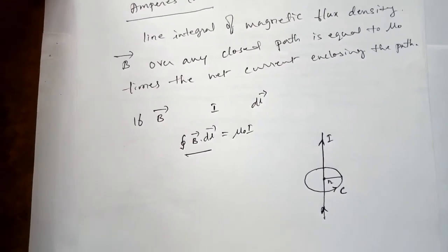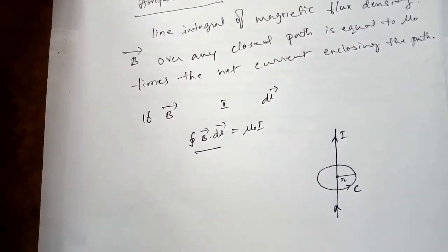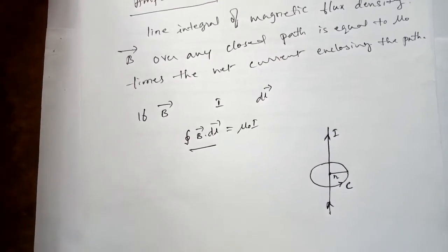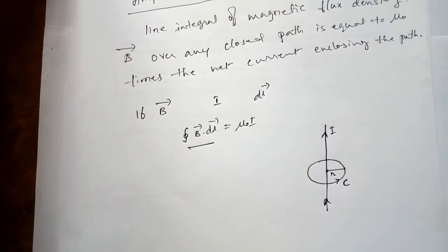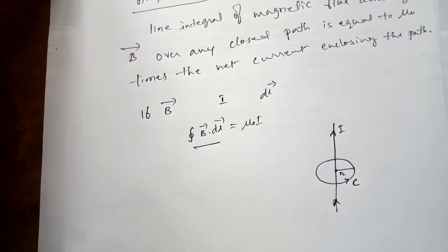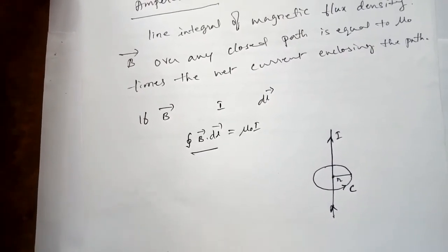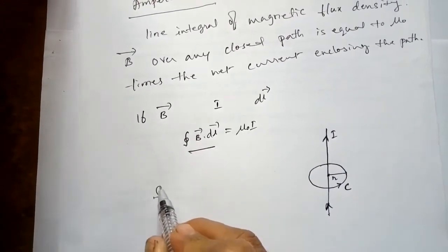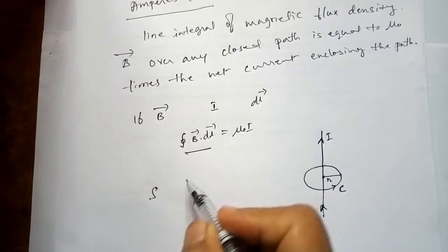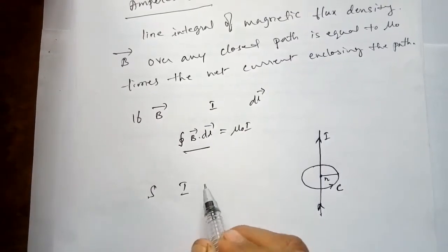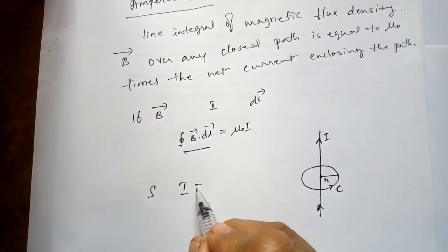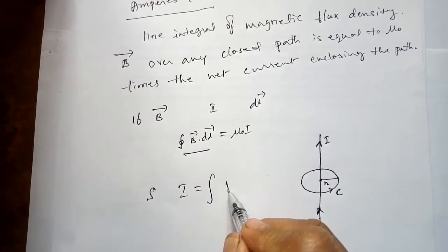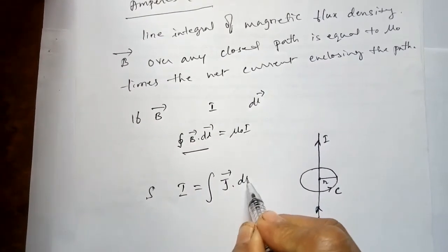The current enclosed by an arbitrary closed path C is given by the surface integral of the current density over any surface S bounded by the closed path. Therefore the total current flowing through the surface S is I, given by integral J dot ds.